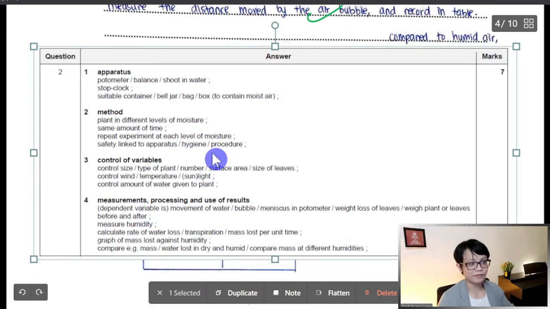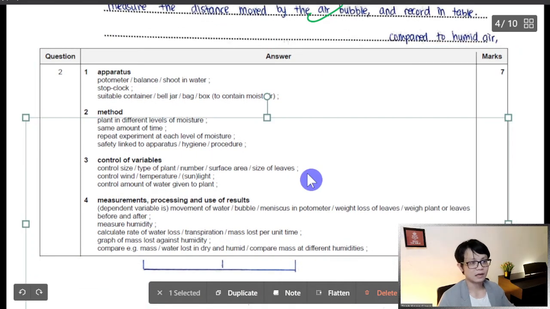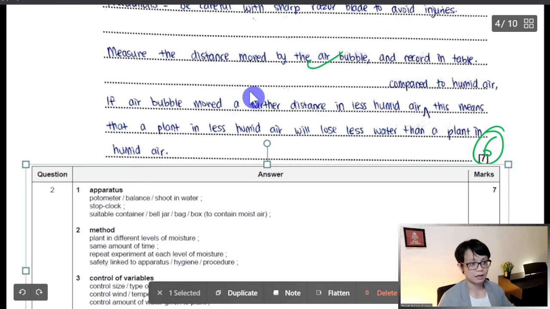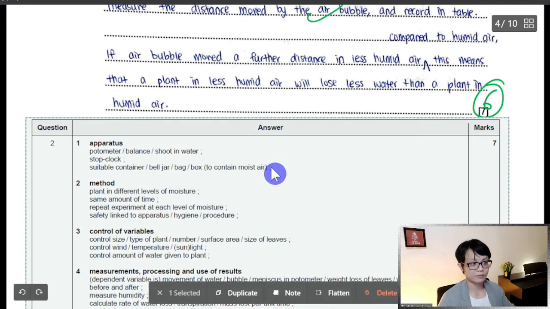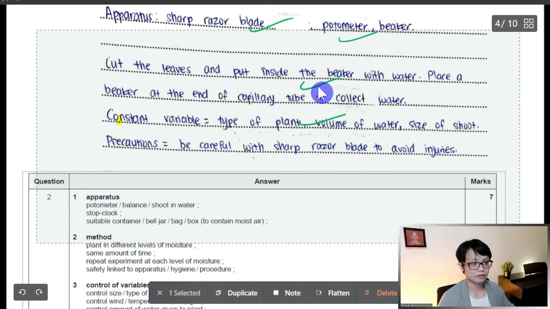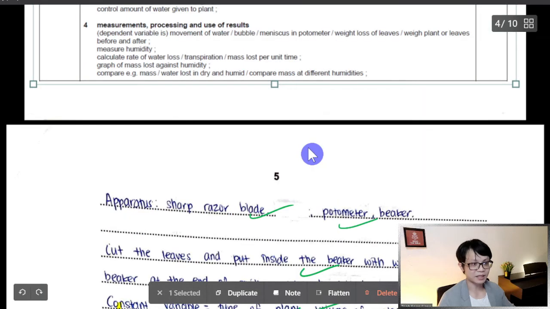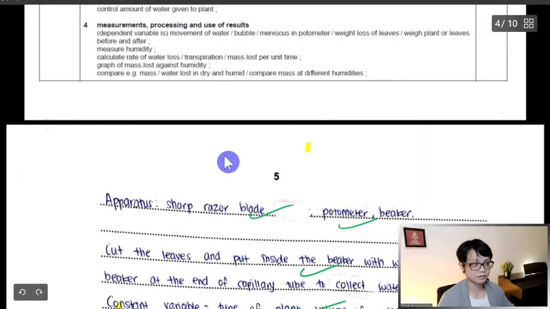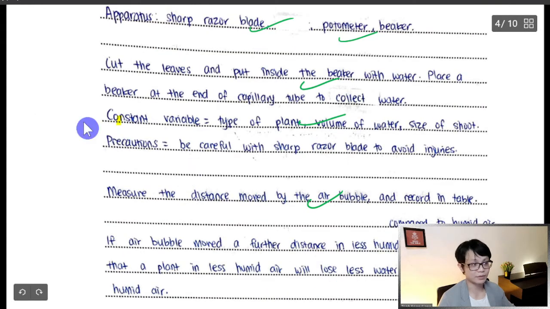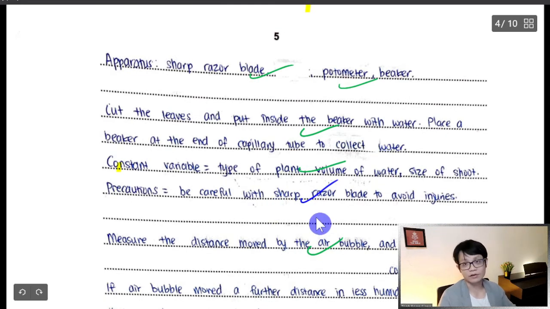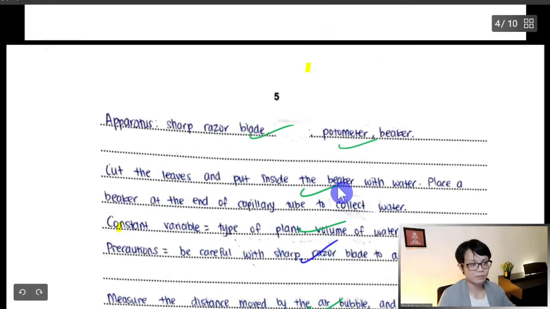But it's very difficult to mark. For example, there is something that I forgot to mark. Wait, I need to put it somewhere. Maybe I put it here first. The reason is sometimes science is slightly difficult to mark, because here for precautions, the student did mention being careful with the sharp razor knife. Probably the student wants to use the knife to cut the shoe, and you need to be careful with the knife, or wear gloves, like that. There are a lot of precautions that you can take.